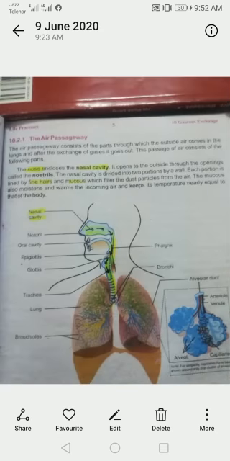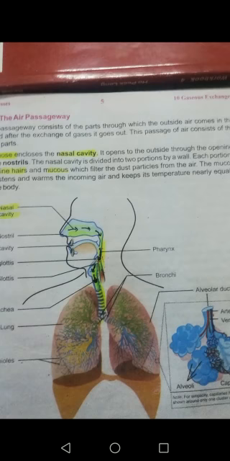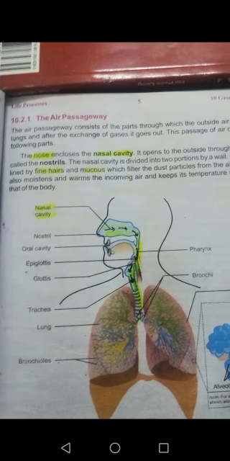Okay. First of all, air passageway. The air passageway consists of different organs: nose, pharynx, larynx, trachea, bronchi, and alveoli. These are different parts of the air passageway which are involved in the exchange of gases.